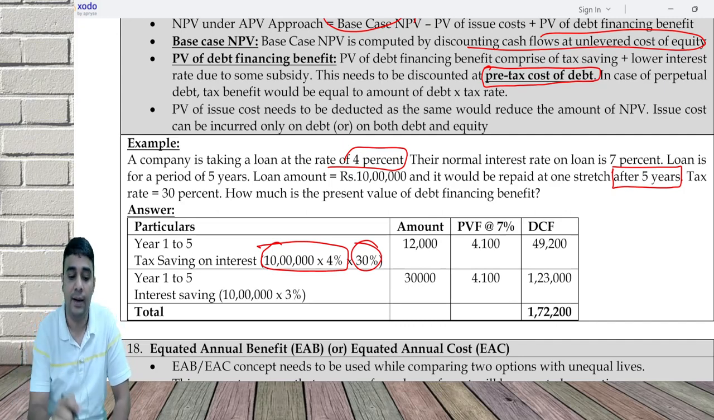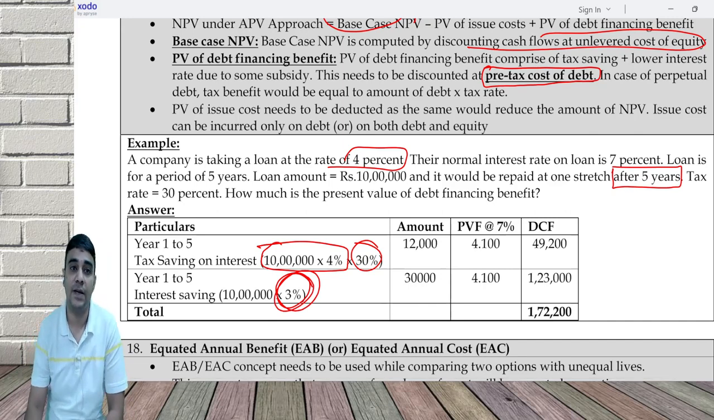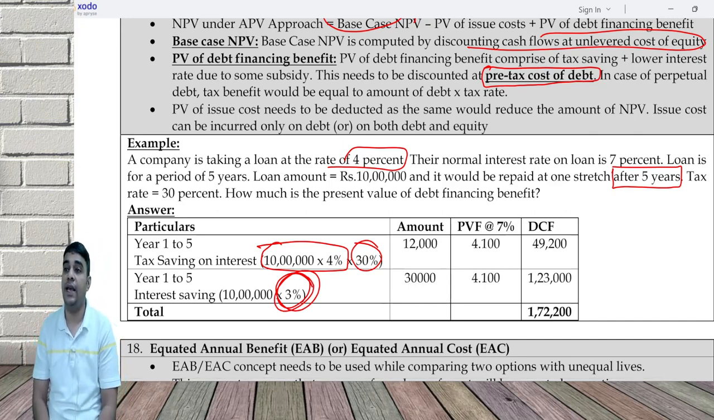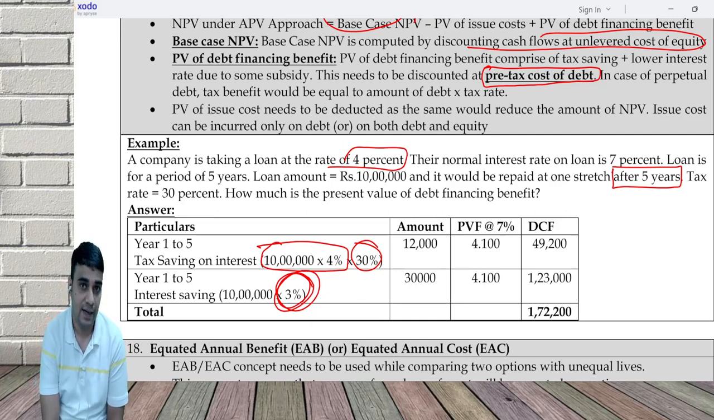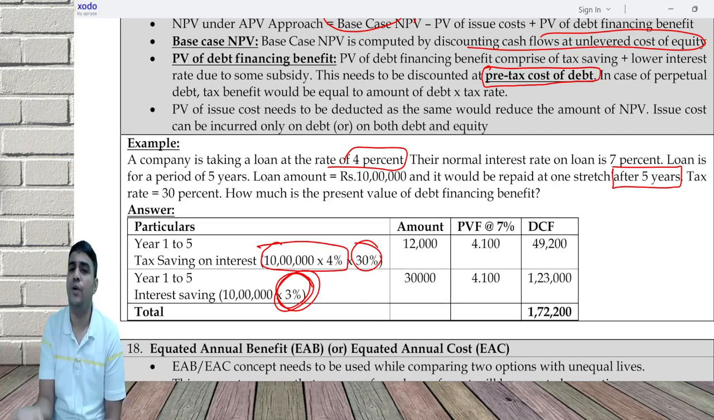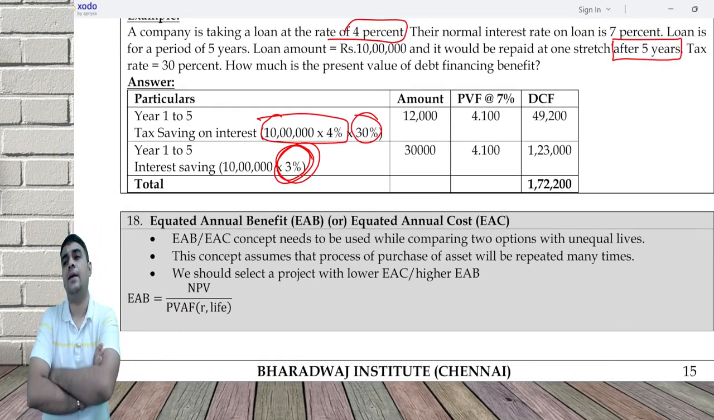Apart from that, 10 lakh into 3%. What is 10 lakh into 3%? You are going to save 3% lesser tax. You're going to pay 3% lesser tax. So wherever you're doing NPV analysis, you will add this saving. We'll see this in a problem in 2-3 minutes. You will save 1,70,000 to 200. Able to understand this?